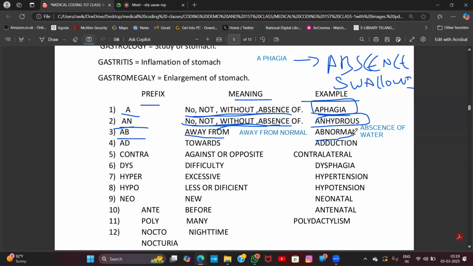She is behaving abnormally. He is behaving abnormally అంటాం. What is meant by abnormal? Away from normal. Normal కి భిన్నంగా ప్రవర్తిస్తున్నారు కాబట్టి we call it abnormal.